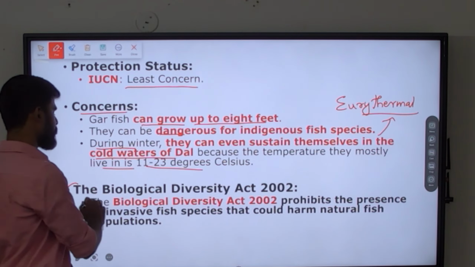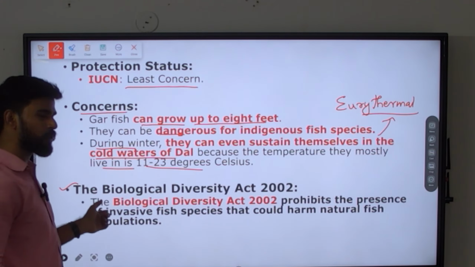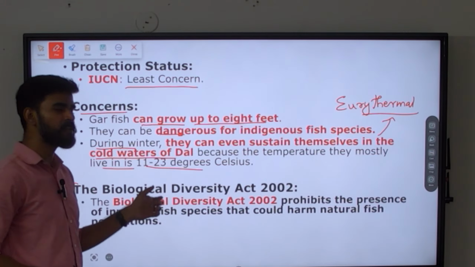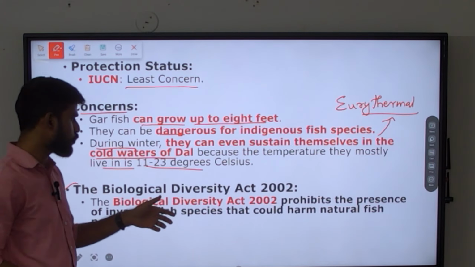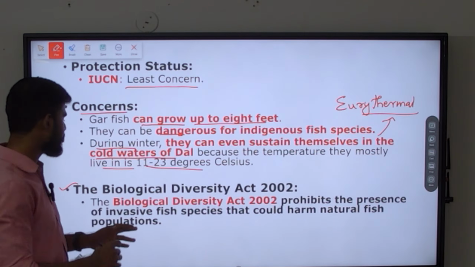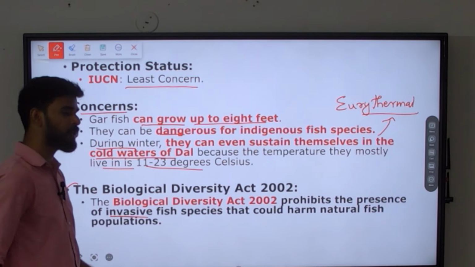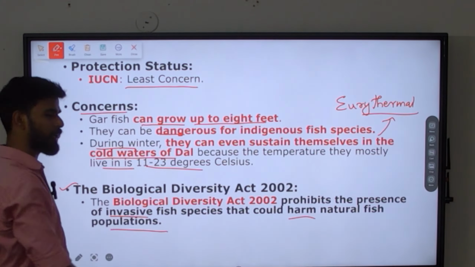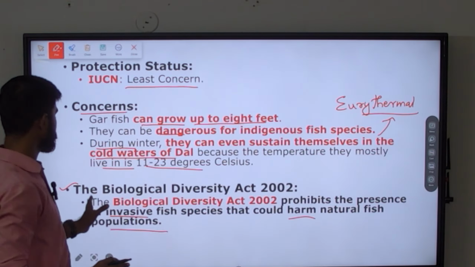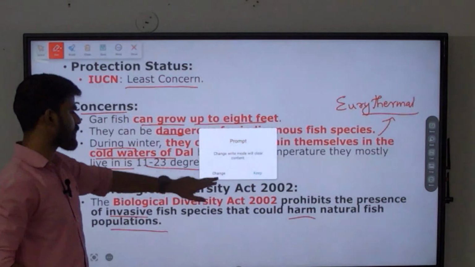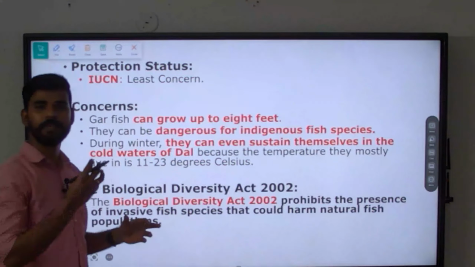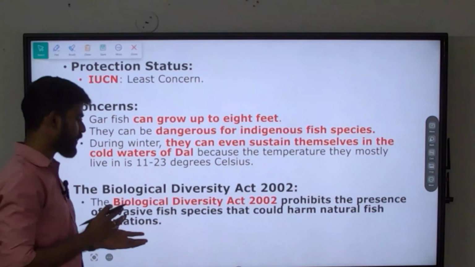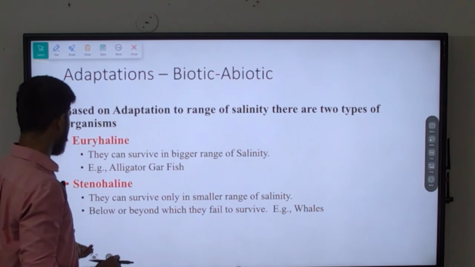Other than that, this point is also very important. We have this particular legislation called the Biological Diversity Act, 2002. What is it saying? It is prohibiting the presence of any invasive species that could harm the natural fish population. This is said in this particular legislation. So we have to take steps to control this invasive species. That is what we are implying here.